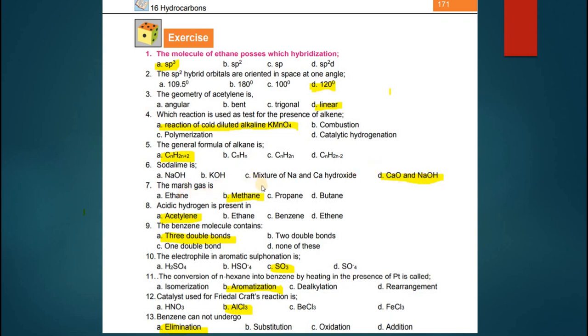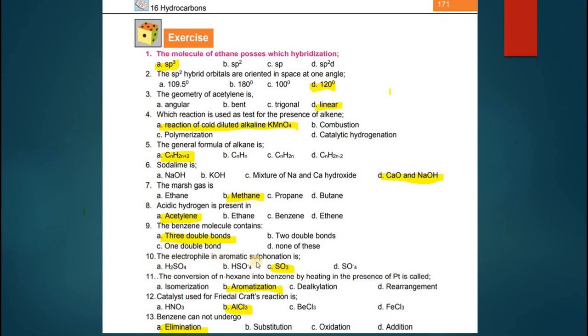Marsh gas is usually methane, which is produced in marshes. Ethane, methane, propane, butane. Out of these, methane will be the option. Acidic hydrogen is present in acetylene or ethyne. Ethane, benzene, and ethene do not have acidic hydrogen. Benzene molecule contains 3 double bonds, 2 double bonds, 1 double bond. None of these; of course, there are 3 double bonds that are alternating.